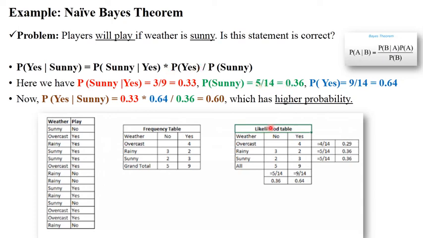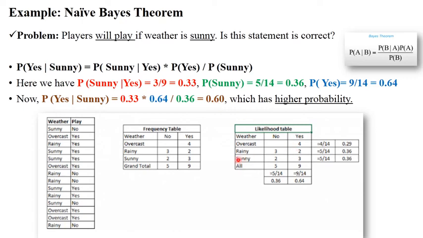Next, probability of yes. How many yes is there total? 9. So 9 divided by 14. 14 is total values present in the data set. So 9 by 14, 0.64. So just put these three values into our formula. See, 0.33 into 0.64 and divided by 0.36. So put this value into this formula, Bayes theorem, right? 0.33 into 0.64 upon 0.36. So final answer is 0.60. So this is the probability of yes given that sunny weather, and the probability is 0.60.